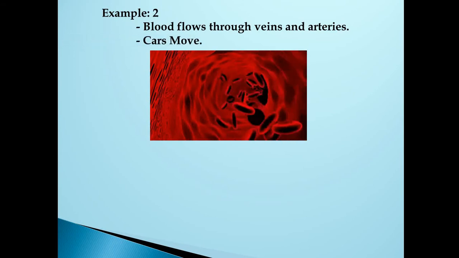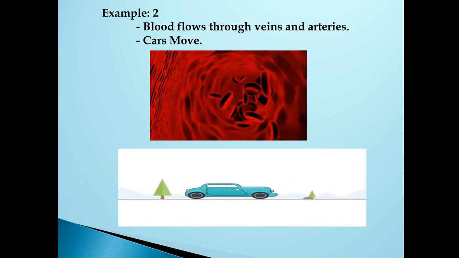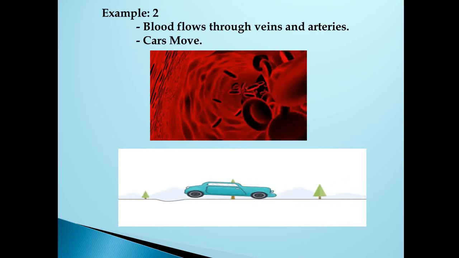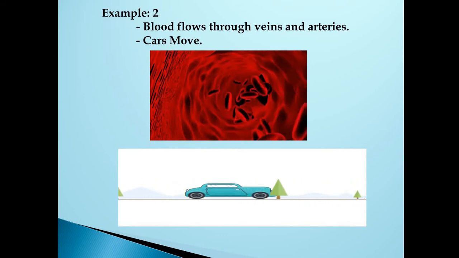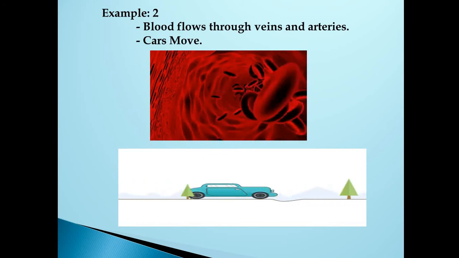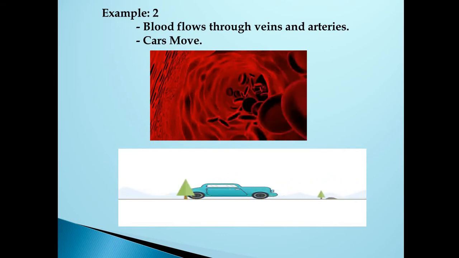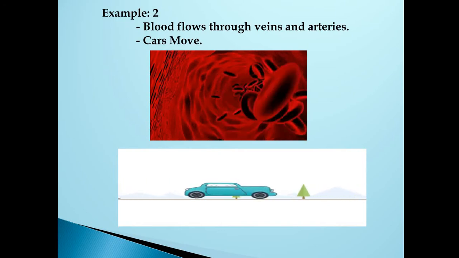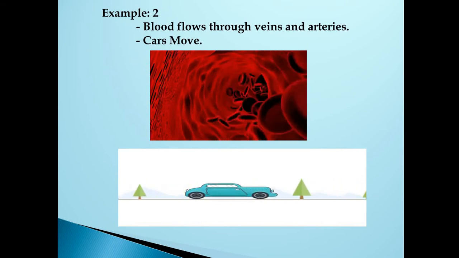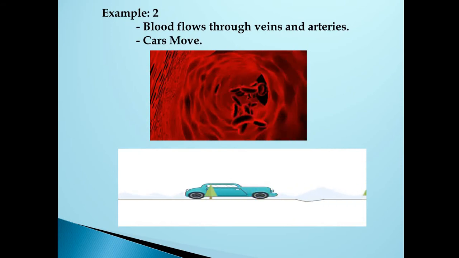For example, the cars move, right? As I told you, if you start a car, the car moves. It goes from one position to another position. It doesn't stay in a rest position. So these are the examples. Let us quickly see once again what we mean by rest. An object is said to be in the state of rest if it does not change its position with respect to its surroundings. Whereas an object is said to be in the state of motion if it changes its position with time with respect to its surroundings.